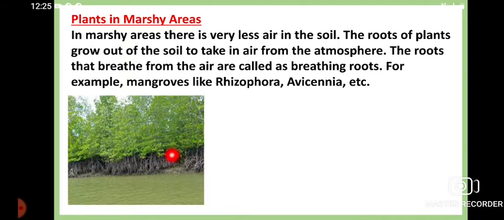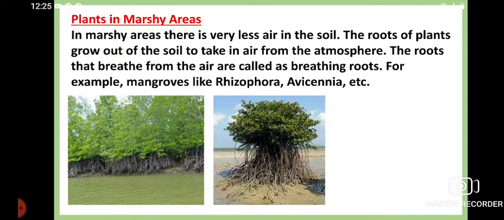Now the roots of these plants grow out of the soil and take in air from the atmosphere. Okay, so these are called the breathing roots. They can breathe from air. Examples: you can see the roots again. The roots under the soil cannot stay because the soil is always submerged with water, so they don't have air. So these roots come up, and they are known as the breathing roots or pneumatophores. They can take up oxygen for breathing.